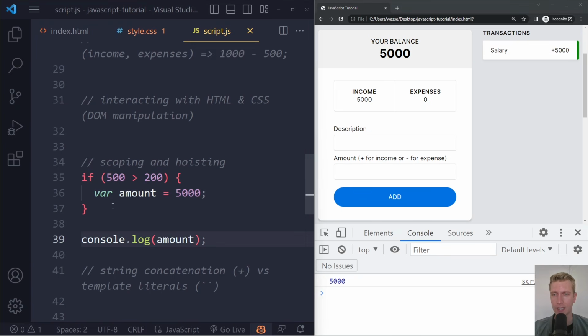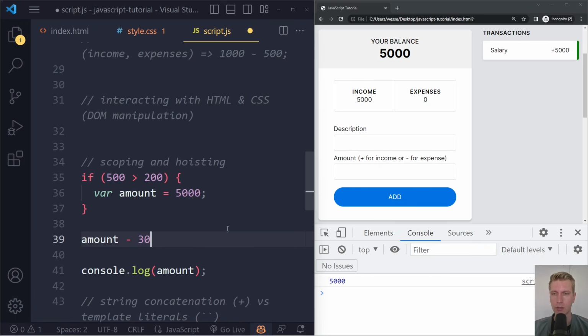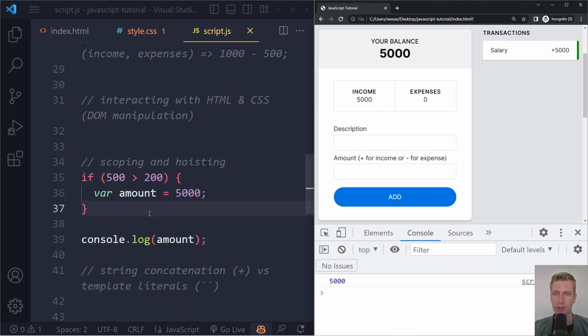So I actually can access amount outside this block here, right? And that's actually quite tricky if you think about it. It actually is a bit unexpected, right? So var is very loose. I can reassign this variable, right? I can say it's 2,000, it's 3,000 now. Right, so now what do we get? We get 3,000, right? So we have reassigned a new value. We can also access it outside, right? So var is quite loose, right?